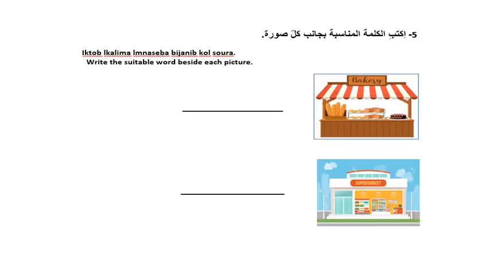Here we are going to write the suitable word or location beside each picture. Here we see a bakery, and a bakery means in the Arabic language مخبز. Here we see a supermarket or a store, and it means in the Arabic language متجر.